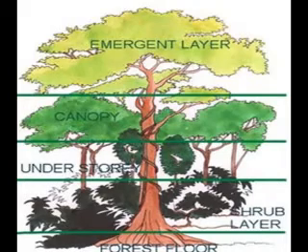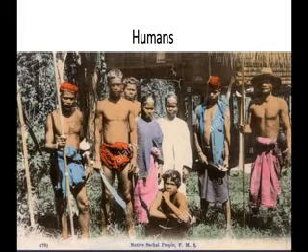Next is humans. It is not easy to live in the dense rainforest areas, and nomadic tribals live here. Some live in isolated groups with no connection to the outside world. The people living in the equatorial forest don't have contact with the outside world. They live nomadic lives, so they are known as tribal people.